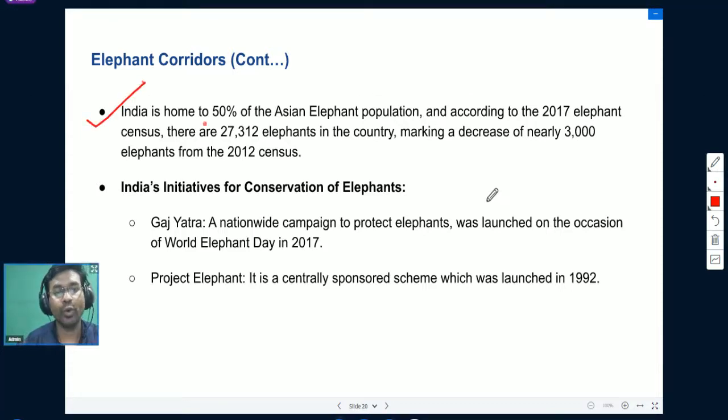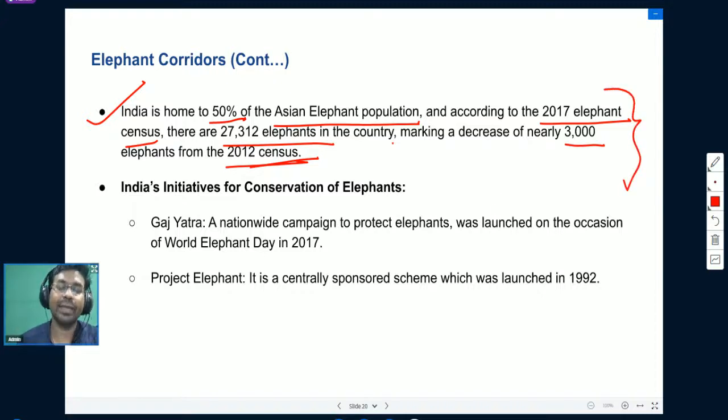And India is home to 50% of the Asian elephant population, and according to the 2017 elephant census, there are 27,312 elephants in the country, making a decrease of nearly 3,000 elephants from the 2012 census. So the population of elephants in India is declining gradually.